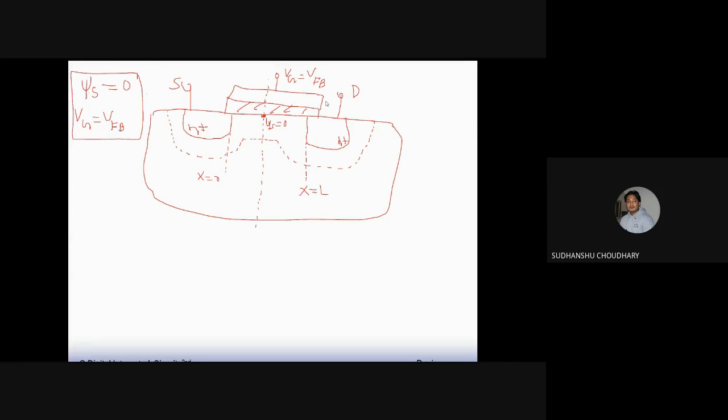So this surface potential is actually given by, let us say, the surface potential is the difference between the intrinsic level of the bulk and the intrinsic energy level of the surface. So EI bulk minus EI surface. What are these? We'll understand very soon. I'll just tell you. So the surface potential is the difference between the intrinsic level of the bulk and the intrinsic level at the surface.